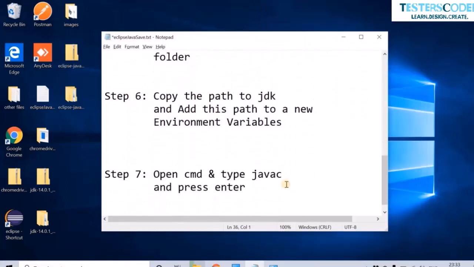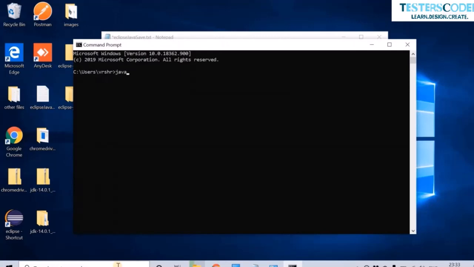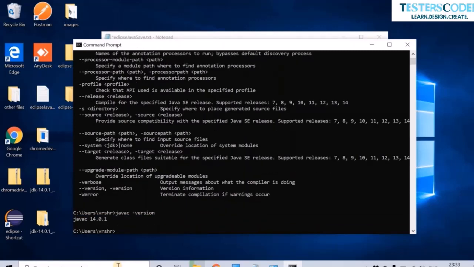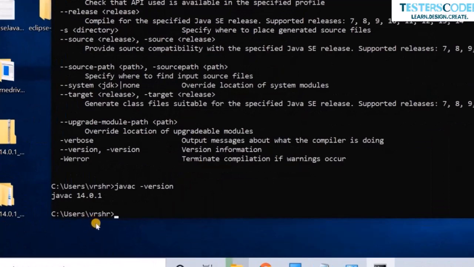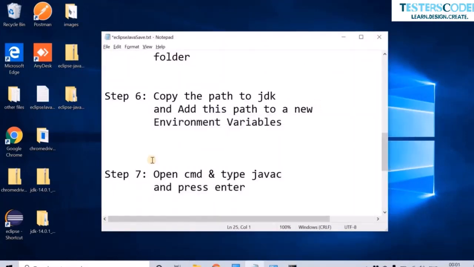Now the next step is to open the CMD and type javac and press enter. This will help us to verify whether Java is installed correctly or not. So let us type CMD over here and type the javac command. If you are getting this output, then Java is correctly installed in your system. Let us also check the version that we have installed with this command. And you can see the Java 14 version is installed in our system. Let us check the next step.